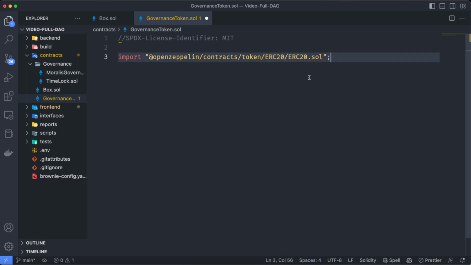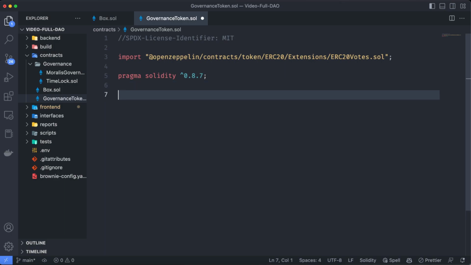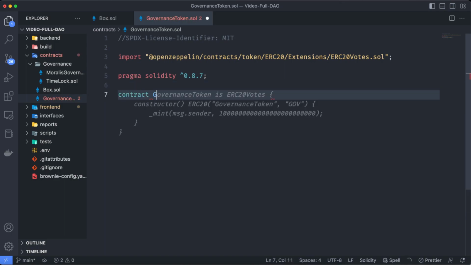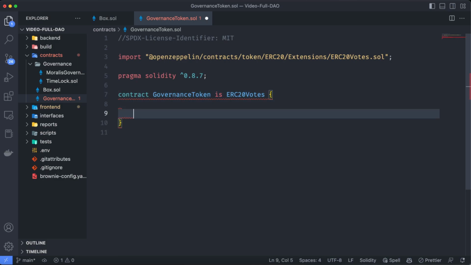But remember, we want this to be used as the allowance to vote or not in a DAO. So instead of importing this exact import, let's import from extensions ERC20Votes. These extensions will give our contract the capabilities to be used in a DAO. Again, let's set up Solidity version 0.8.7 and declare the contract. Contract GovernanceToken is an ERC20Votes. Let's save this, and it's going to mark this as an error because we need to make some function implementations required by Solidity, some overrides.